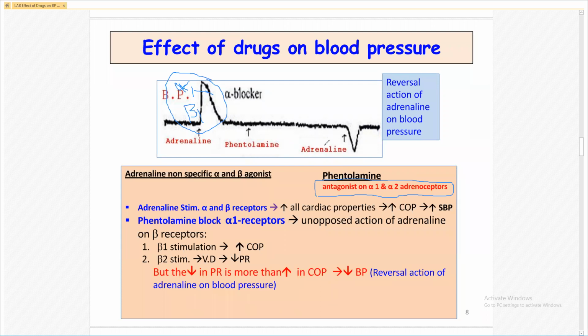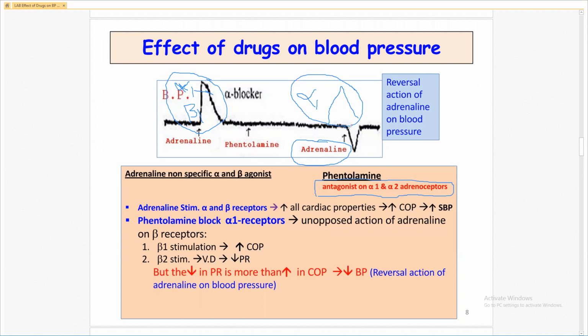And after that, we give the adrenaline. What happened now? After phentolamine, alpha 1 receptor is blocked. So there is no increase in the blood pressure, because the alpha 1 receptor is blocked.